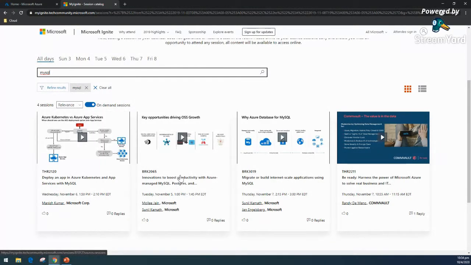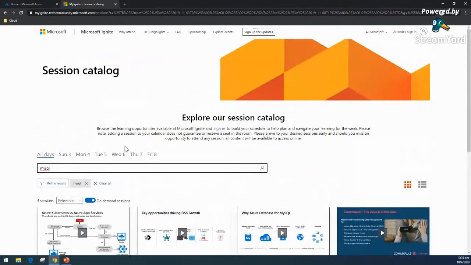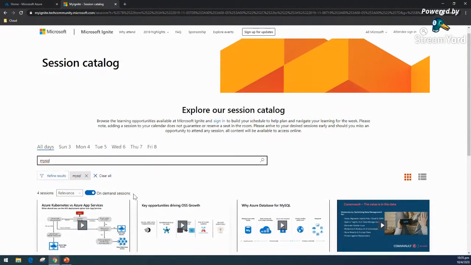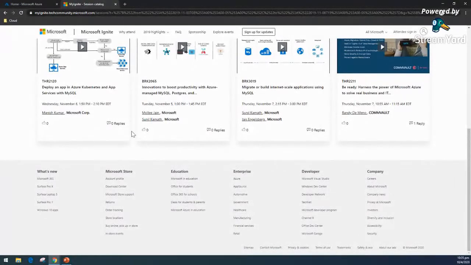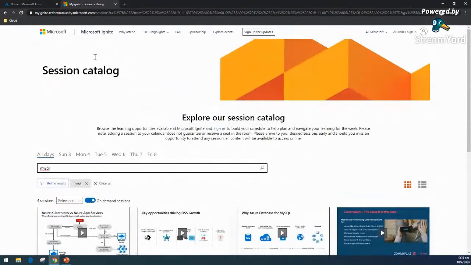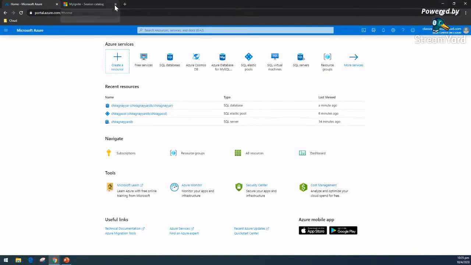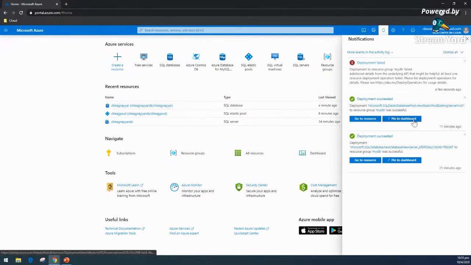So I always recommend going through and learning from all these things whenever your time allows, important for your own learning and for your work in the production environment, because there are a lot of new features and the demos are here. So it is helpful to learn and work. So let's see if our